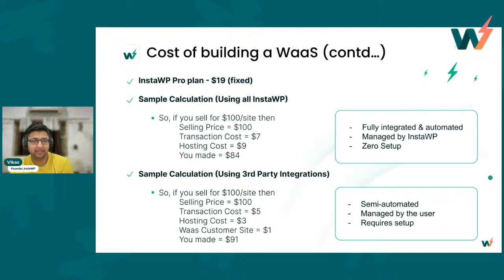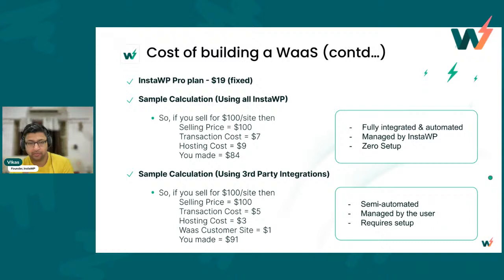So let's say you are selling the site for $100 per site, per customer, whatever you want to call it. So you are going to charge them $100 every single month. The selling price is $100. Transaction cost of the payment gateway is 7%, $7. Hosting cost with InstaWP Live is $9. Then you made $84 at the end of the month for that customer.